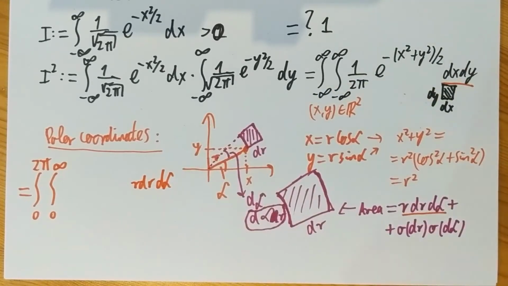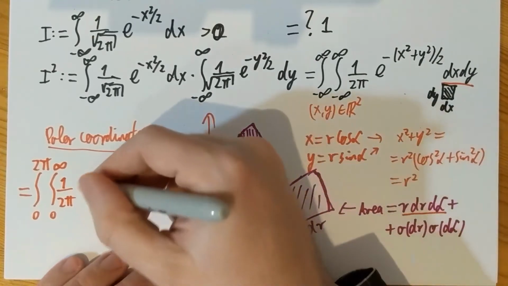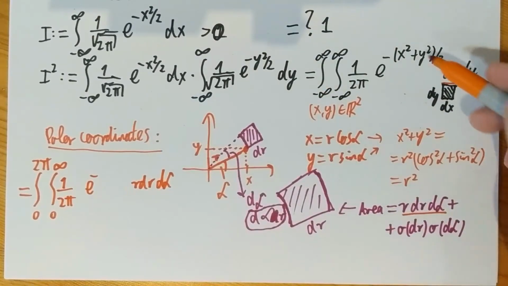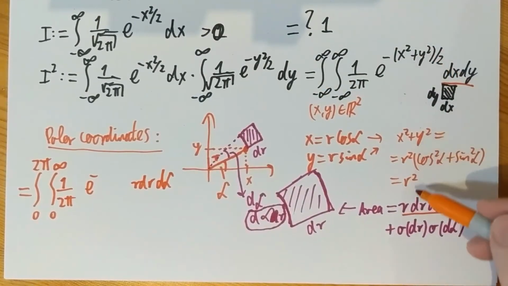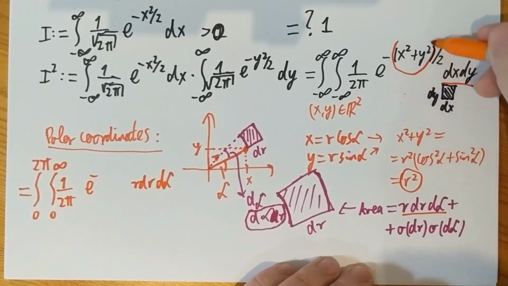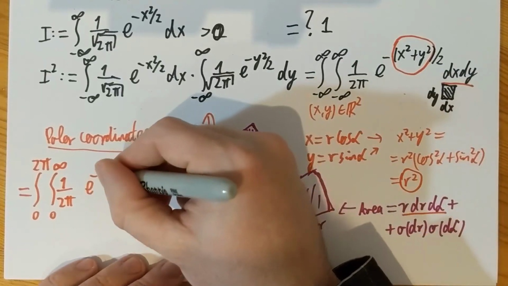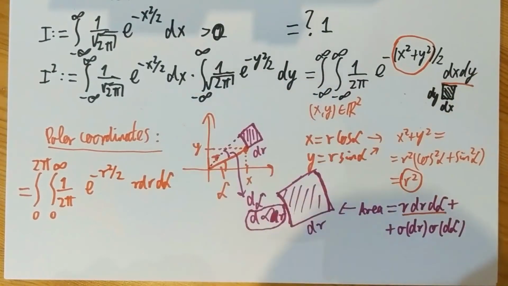And what am I integrating? It's going to be 1 over 2 pi, and e to the minus (x squared plus y squared) over 2. That's exactly r squared over 2. So x squared plus y squared turns into r squared.